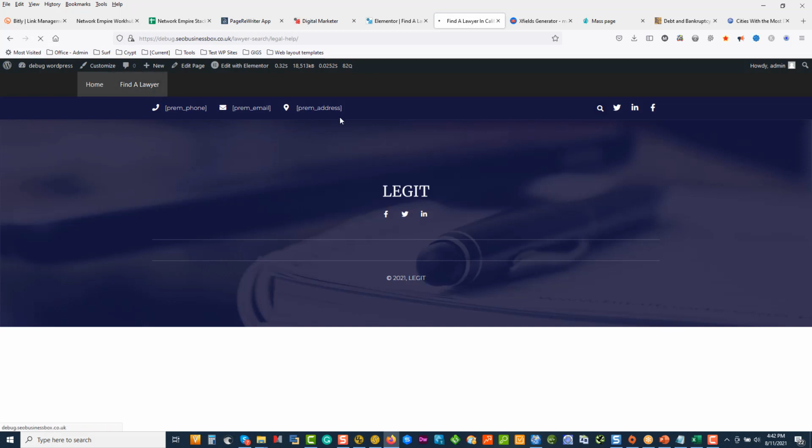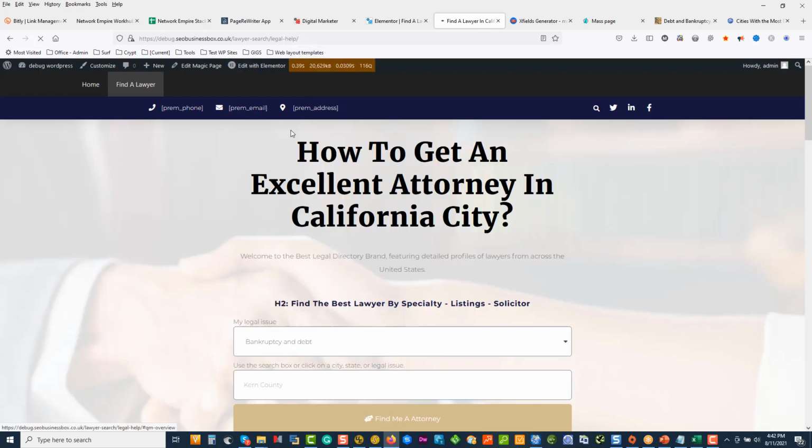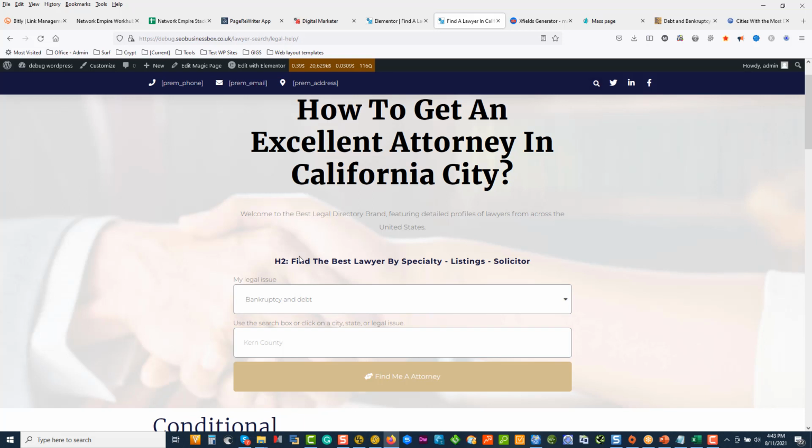There's our silo page for our Magic Page. And there we can go, how to get an excellent attorney in California City. Welcome to the best legal directory brand. So that's our shortcode over there. Featuring detailed profiles of lawyers across the, and this can be another shortcode.